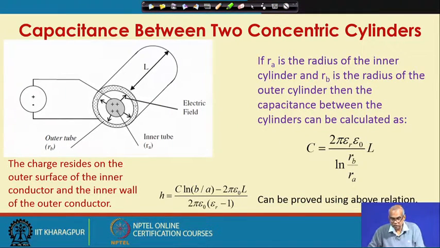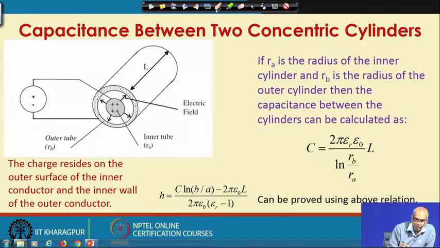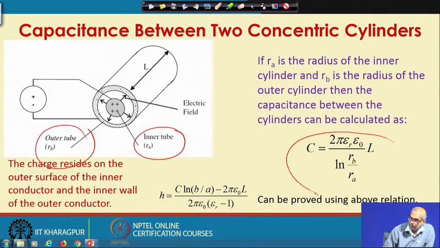So, if say R A is the diameter of the inner tube or inner cylinder and R B is the diameter of the outer one, then the capacitance between these two is given by this expression: C equals 2 pi epsilon r epsilon 0 divided by ln R B by R A, whole times L.